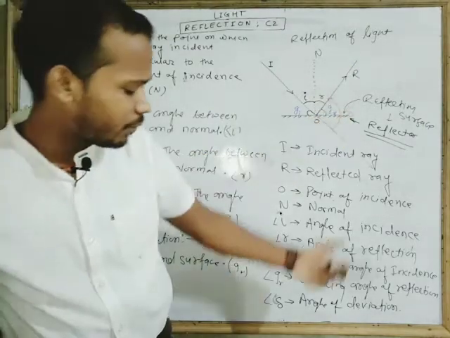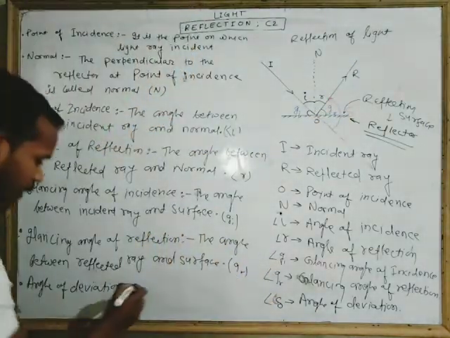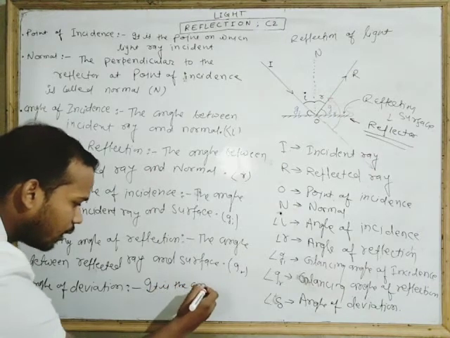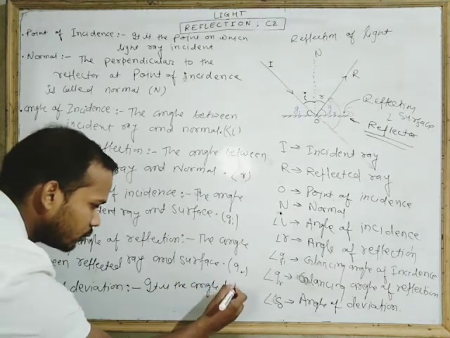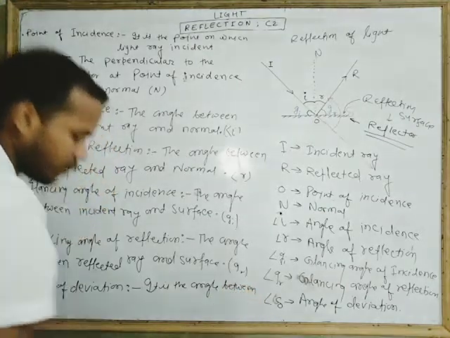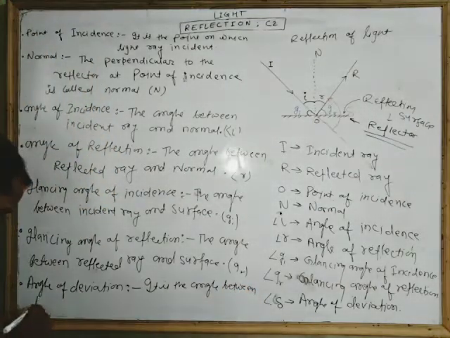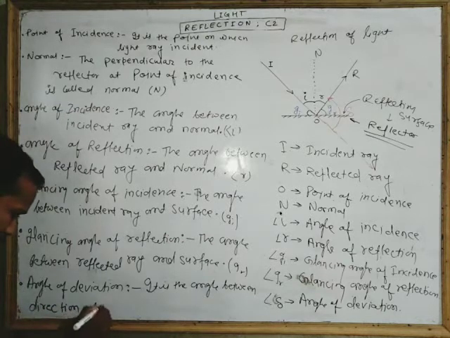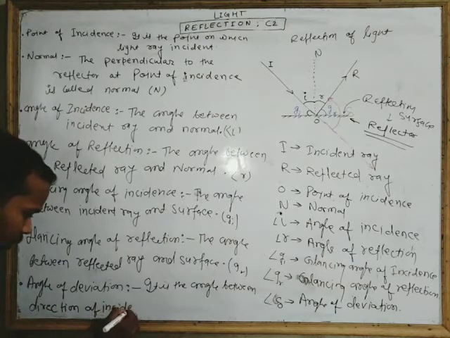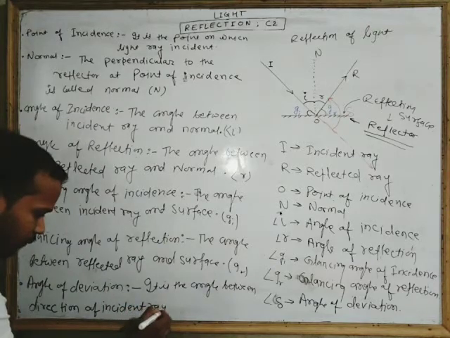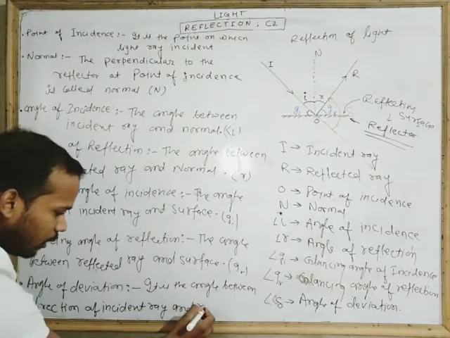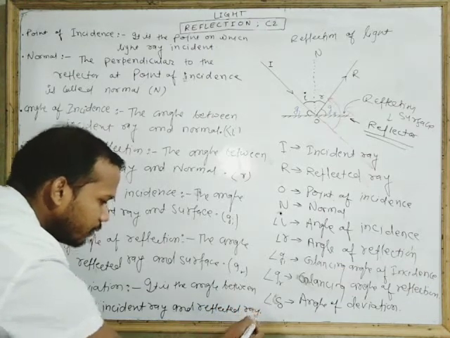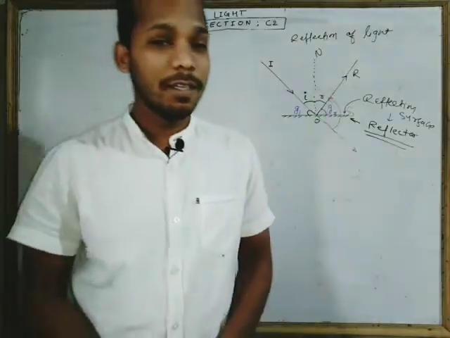So this angle is called the angle of deviation. Everyone done?